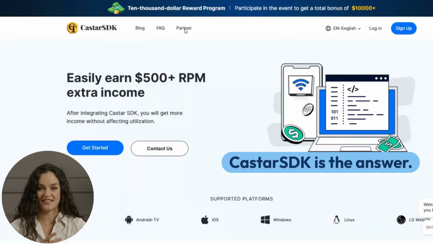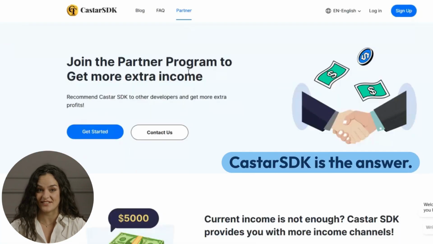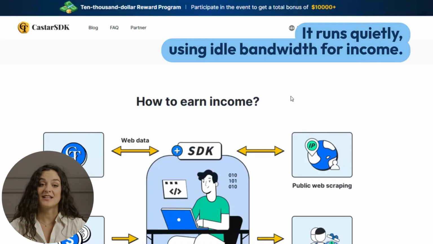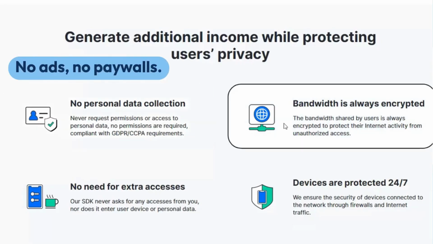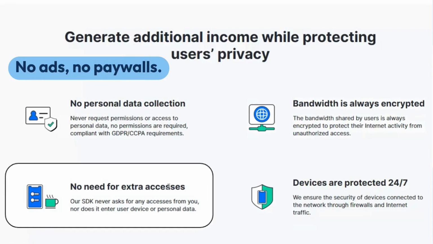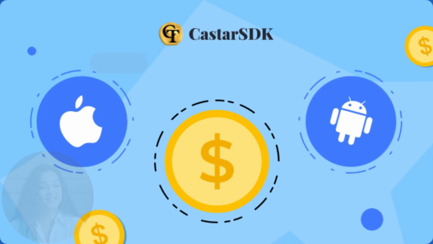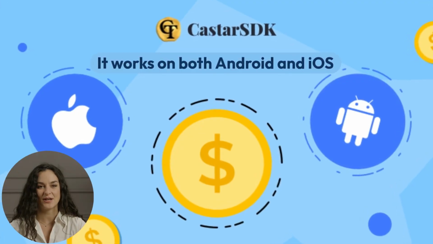That's where CastarSDK comes in. It's a simple SDK that runs quietly in the background. No pop-ups, no UX changes. It uses idle network bandwidth to generate passive income. And it works on both Android and iOS.